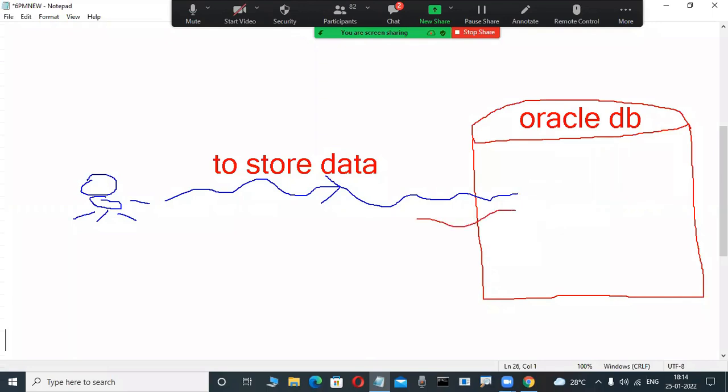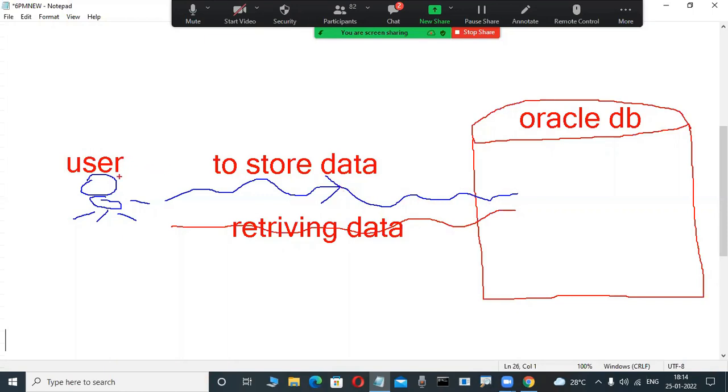Otherwise, we are fetching data from the database. For example, this user wants to store data into the database or retrieve data from it. I might think users interact directly with the database, so they can directly retrieve and store data. But no, it is not possible.